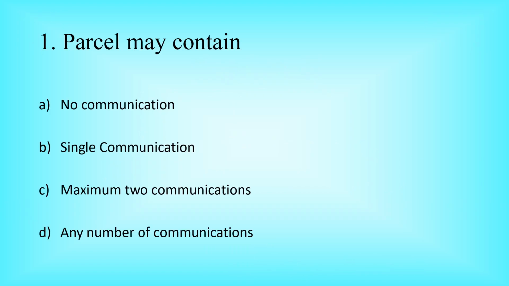Number 1. Parcel may contain option A no communication, option B single communication, option C maximum 2 communications, option D any number of communications. The correct answer is option B, single communication.